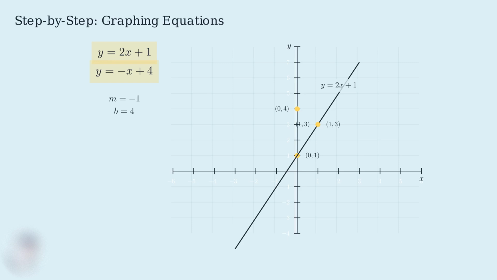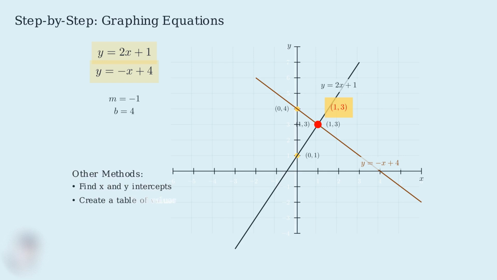Then I use the slope of negative 1. From 0, 4, I move right 1 unit and down 1 unit to reach 1, 3. Now I draw the line through these 2 points. Notice how this second line has a different slope and intersects our first line at a specific point. Both lines intersect at the point 1, 3. This intersection point is the solution to our system of equations, which we'll explore in detail in the next section.